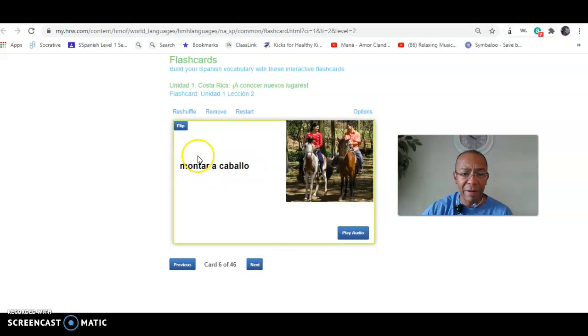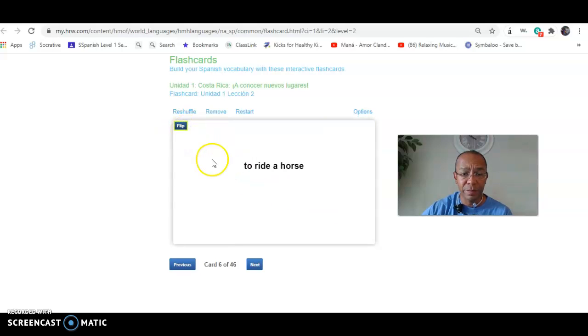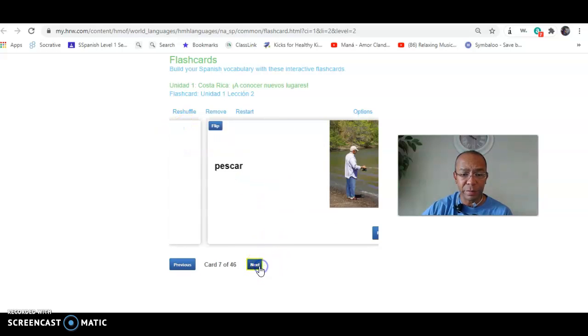Montar a caballo. The verb is montar. Like montar en bicicleta. Remember montar en bicicleta? Montar en bicicleta is to ride. Montar is to ride. Caballo is... Yes, you got it. Horse. Montar a caballo. Now notice that the double L in Spanish sounds ya. Not L, but ya. Montar a caballo. To ride a horse.